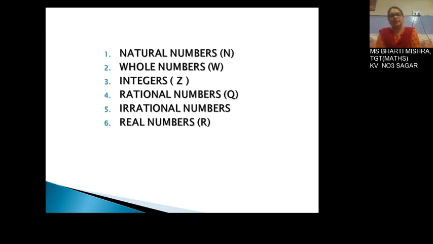So let us start. You are seeing on the screen there are some alphabets written here. The natural numbers are represented by N, the whole numbers are represented by W, the integers are represented by Z, the rational numbers are represented by Q, and the irrational numbers and the real numbers are represented by R.